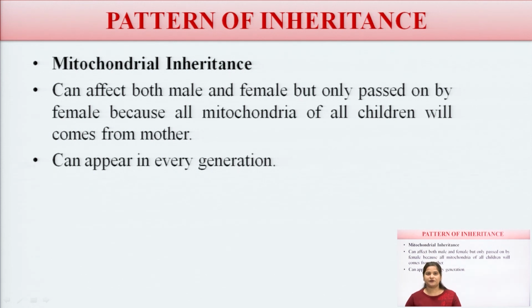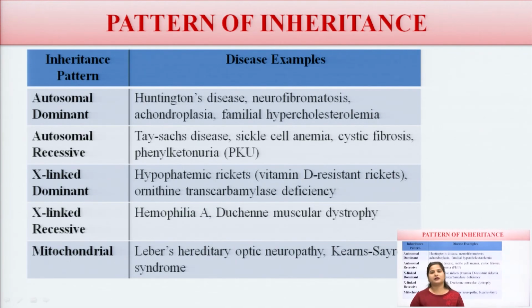It can appear in every generation. If one generation suffers, the next generation is already affected.